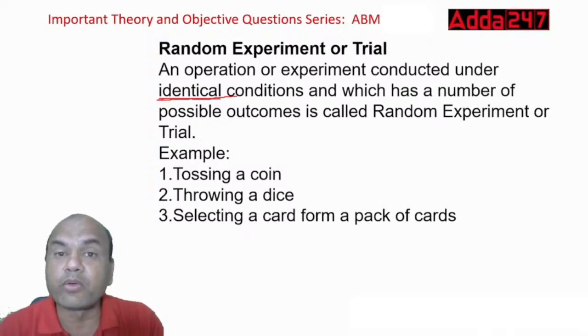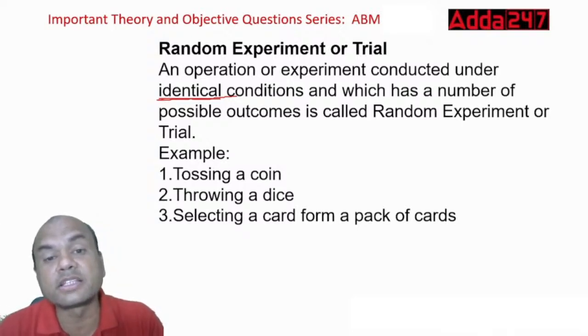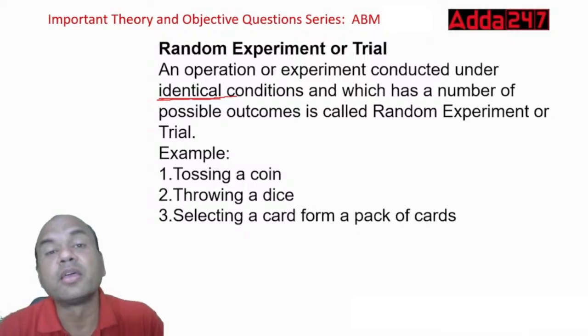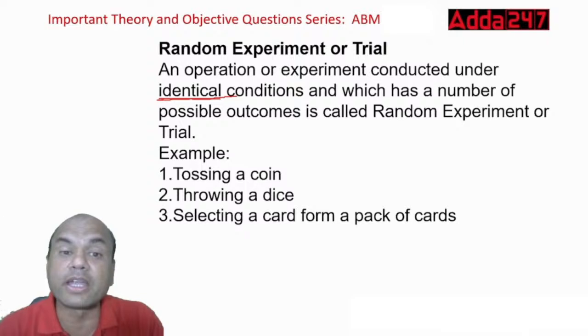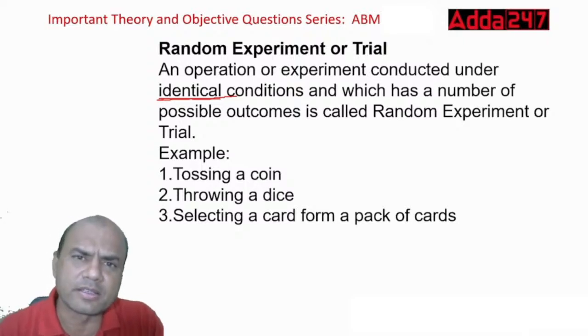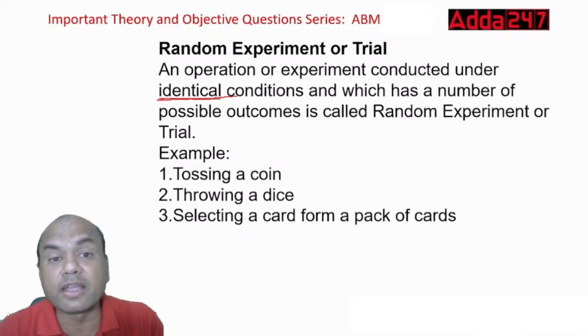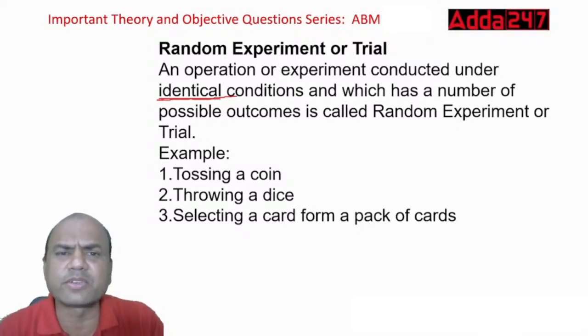Chandrayaan, how did it succeed? Identical conditions were first created in the lab. Possible outcomes can be anything. Chandrayaan could have crashed, but it succeeded, because the identical conditions were matched in so much detail that the chance of crashing was 0%.